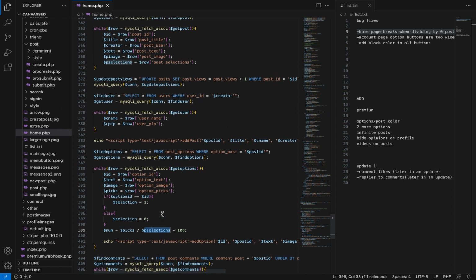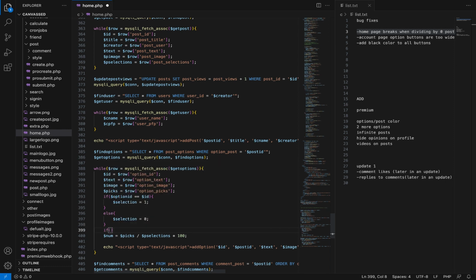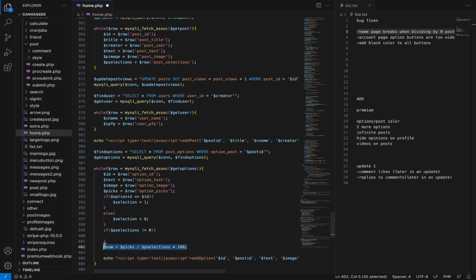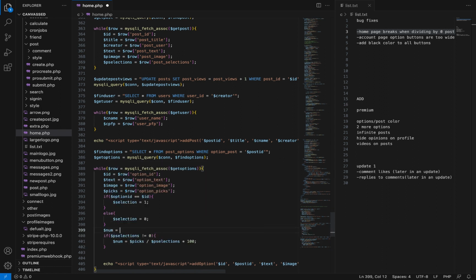If nobody has picked it on a post yet, the post picks will be 0. And so when you're looking at the percentage of the options, and it shows you how many people have picked that, it divides by 0 to get option picks divided by the total post picks, and total post picks is 0. That breaks the website.